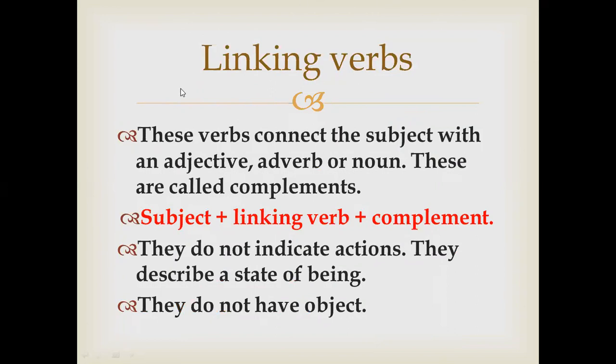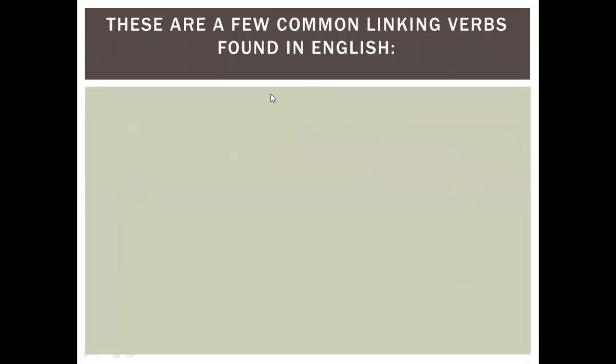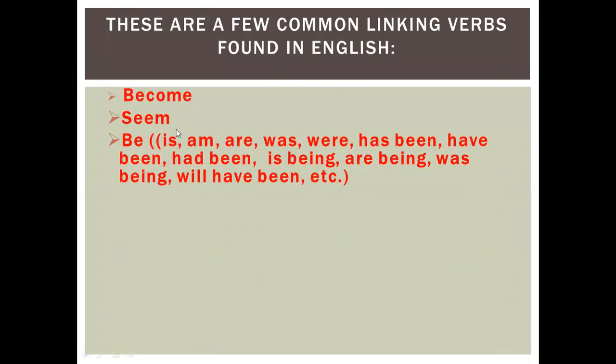Simple. What do you think? Linking verbs, I think these are very simple. Now there are a few common linking verbs. These linking words are become, seem, and all the forms of be. These are true linking verbs.